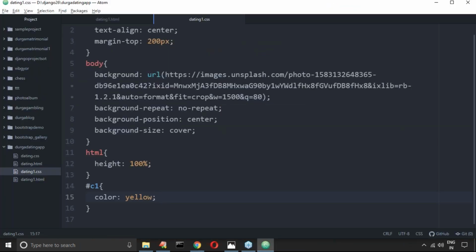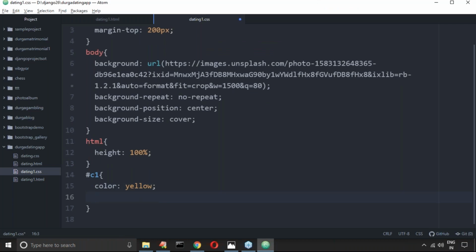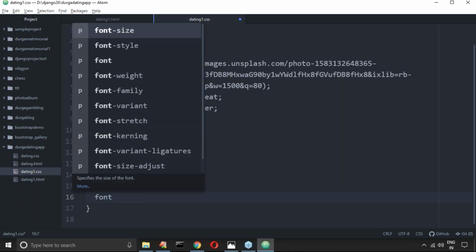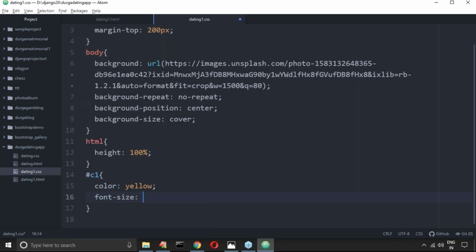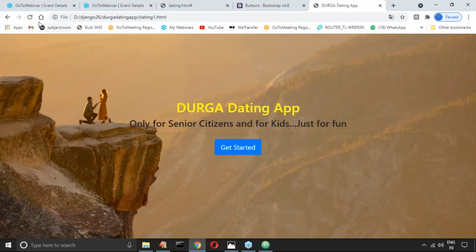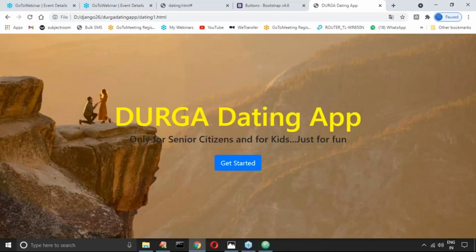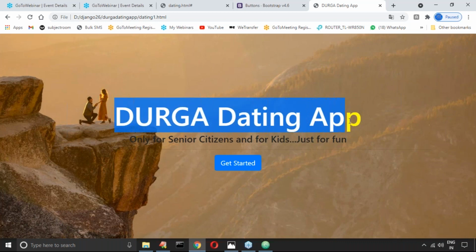Next, I want a bigger font size. So font size, 5em. Can I take like that? In our childhood we used this type of thing. What is the meaning of em units? It is relative: 5 means 5 times the normal font.